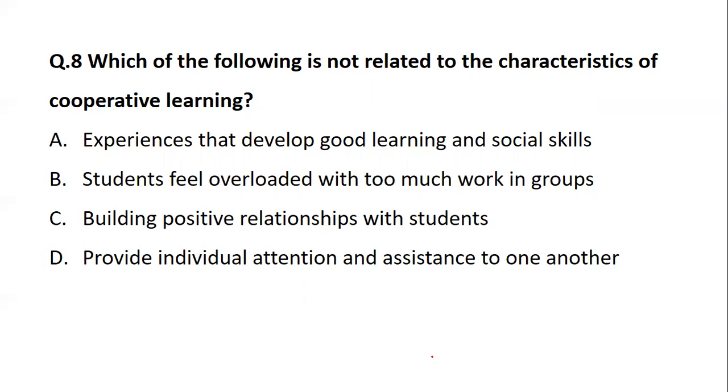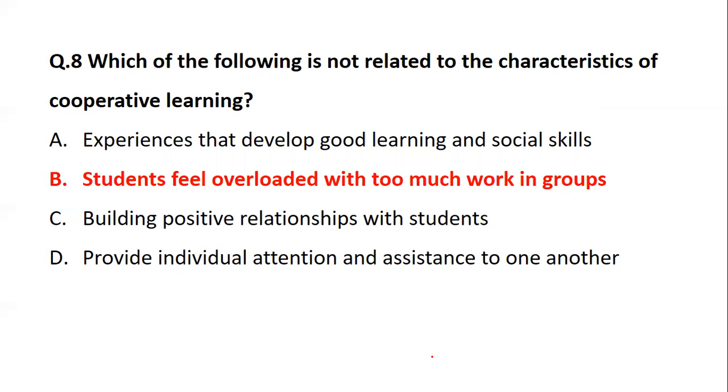Experiences that develop good learning and social skills, students feel overloaded. Then we have building positive relationships within the students and providing individual attention and assistance to one another. So yes, the right option comes as students will see. Now, experiences that develop good learning and social skills, yes, it is a part of cooperative learning. Building positive relationships, it is something positive. Yes, it is a part of cooperative learning. Providing individual assistance, yes, it is a part of cooperative learning.